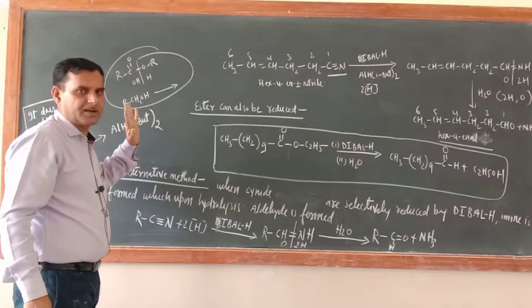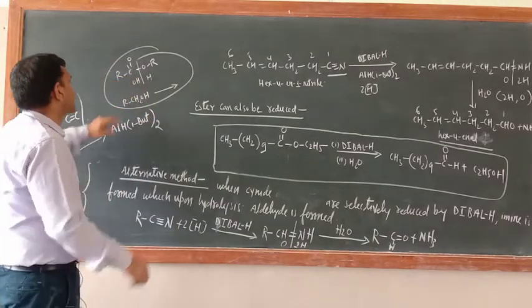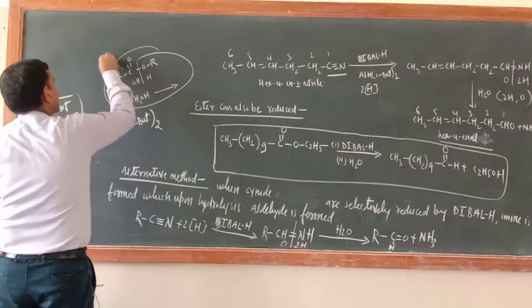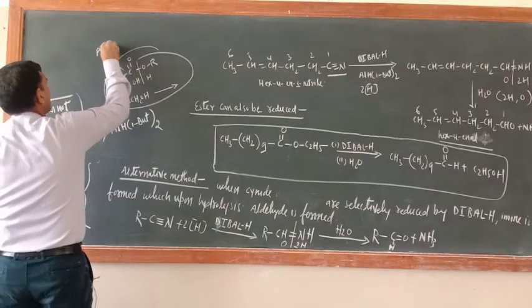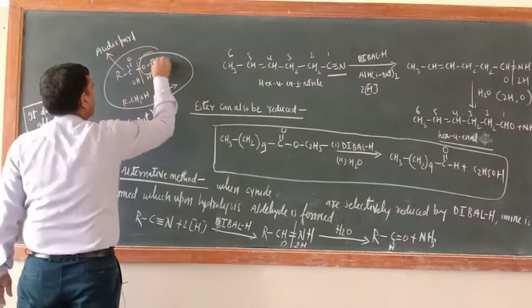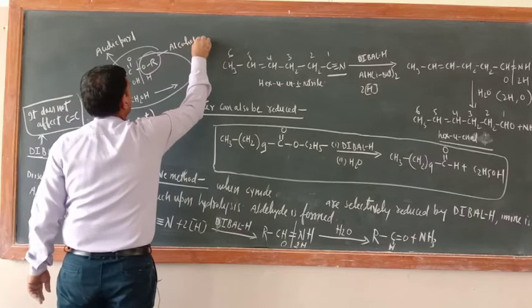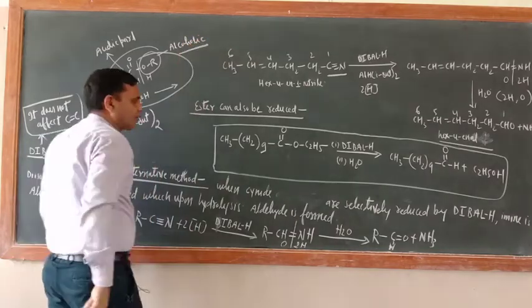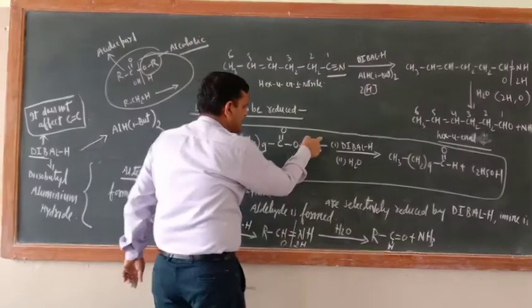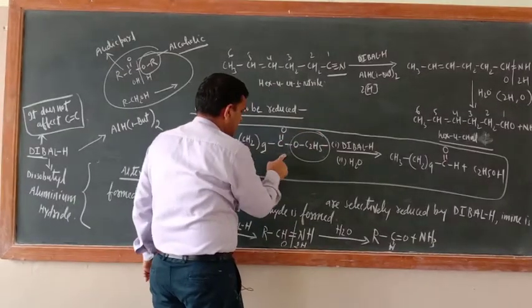Esterification reaction you might have heard. Means in ester 2 parts are there. This is the general formula of ester. RCO part is known as acidic part. What is this one? Acidic part. Okay. And OR part is known as alcoholic part. What is this one? Alcoholic part, because it has come from alcohol. So here also 2 groups are there. That much is alcoholic part and this much is acidic part.